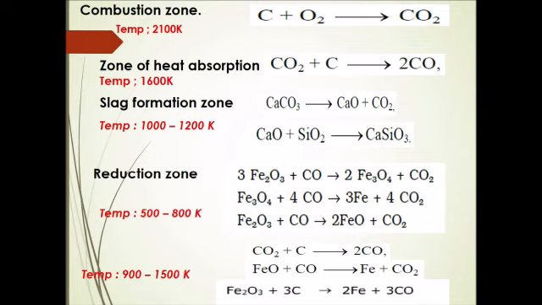Next is wrought iron. When you take this cast iron and heat it in a reverberatory furnace, it forms wrought iron, which is also called malleable iron.